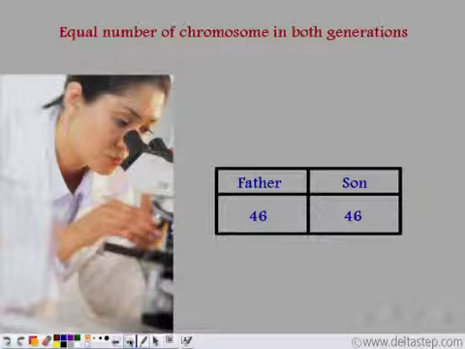So the number of chromosomes did not double in the second generation. It remained constant throughout. Now, how does the chromosomal number remain constant? We'll find out very shortly.